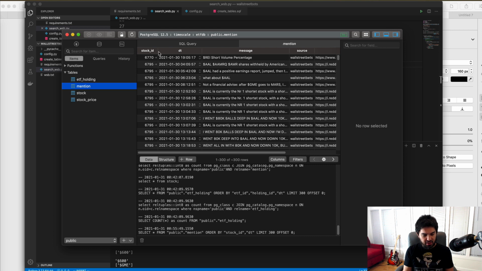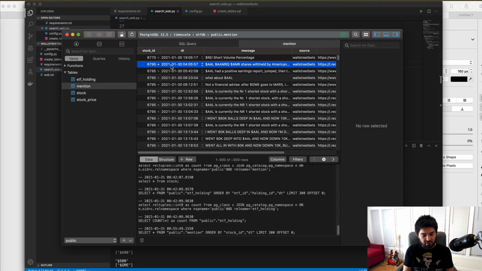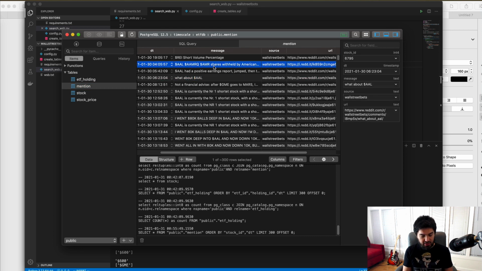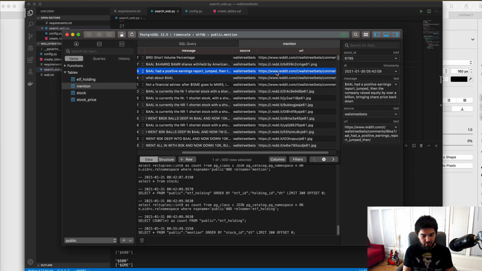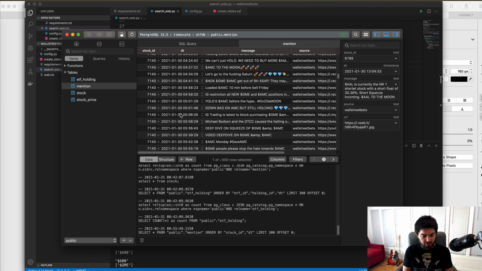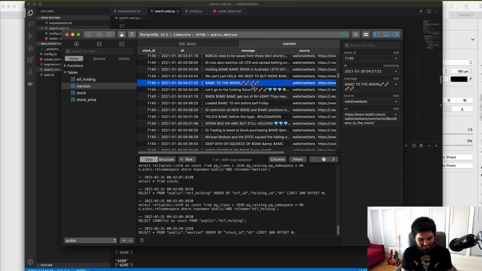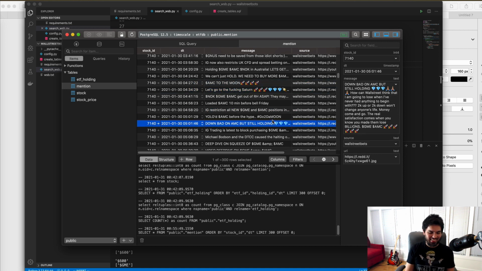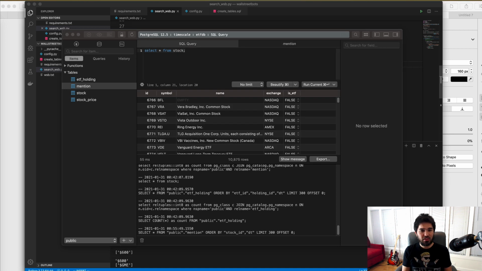And look at that, we have a stock ID, we have a date time, and we have a message, a source, and a URL, and we have a nice populated database with a bunch of timestamps here, which is pretty cool. I'm using this browser, and I can see all the rockets and diamond hands and things like that, which is pretty fun. So yeah, let's see what we can find in here. Are there any interesting symbols that are being mentioned a lot right now?